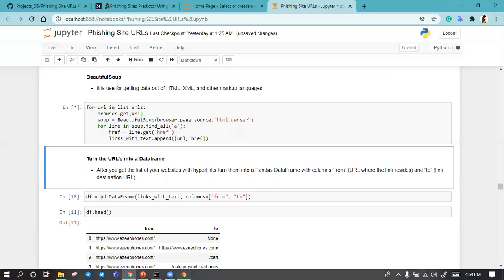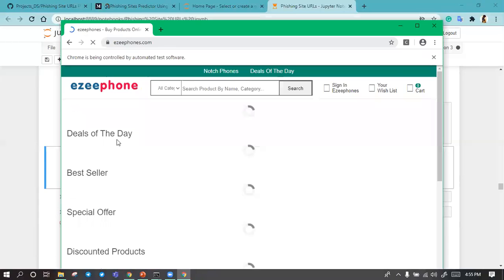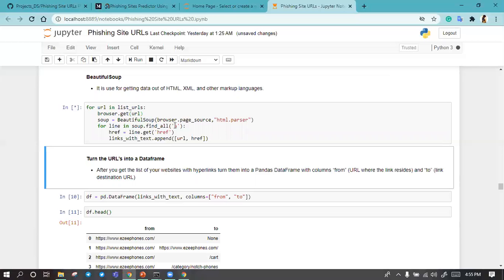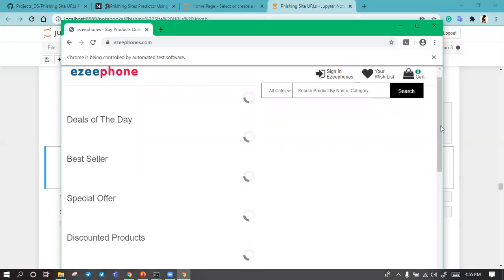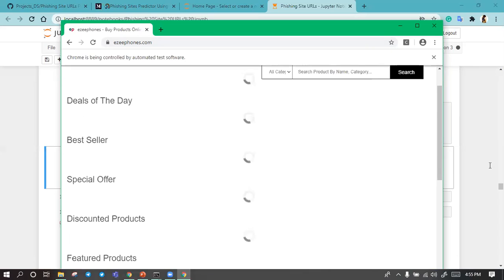Now Beautiful Soup is getting all the anchor tags. It will find all the anchor tags in the HTML which contain a link. From this main link, Beautiful Soup will gather all the hidden links which hackers use to redirect any user to their server.